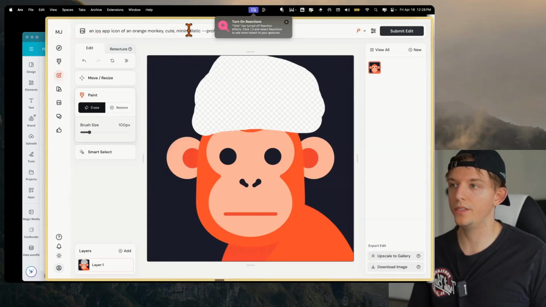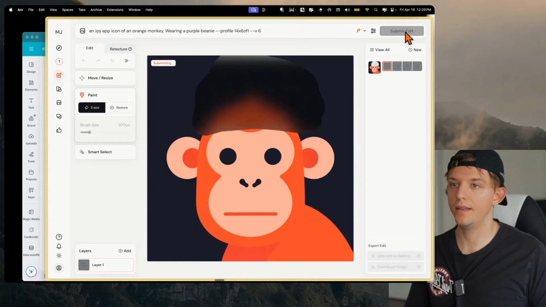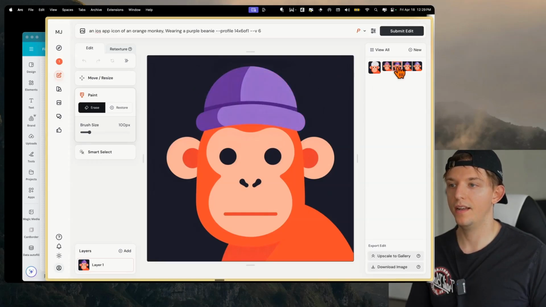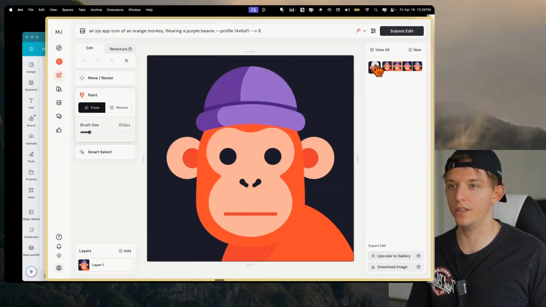And what we can do is we can actually edit this prompt here. So we can say app icon of an orange monkey, and I'm just going to say wearing a purple beanie. And we're going to hit submit edit. You can see here it's editing this beanie, and now it's created 4 versions with a purple beanie, right? And now look at this. This is really, really good. This is a lot of fun.